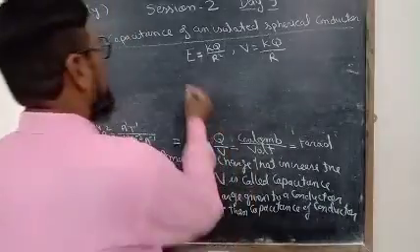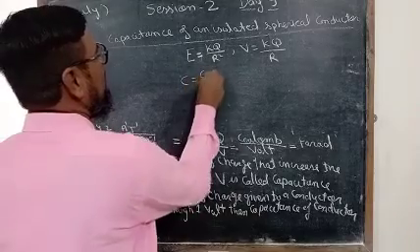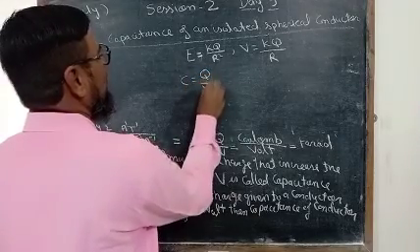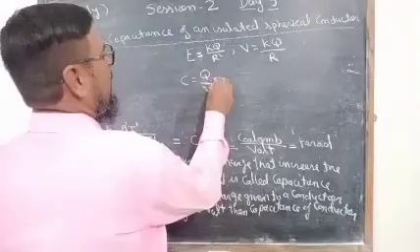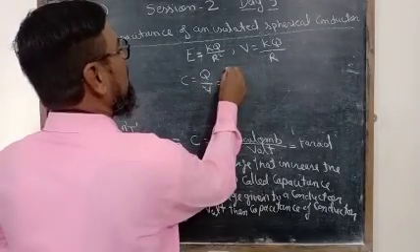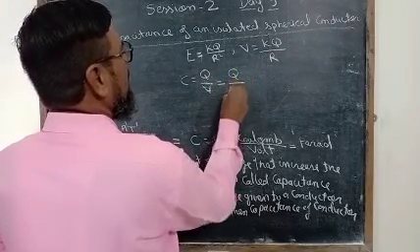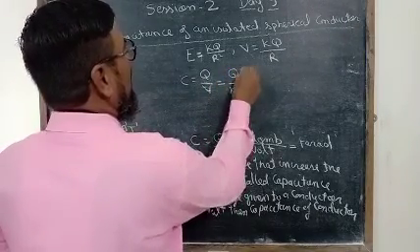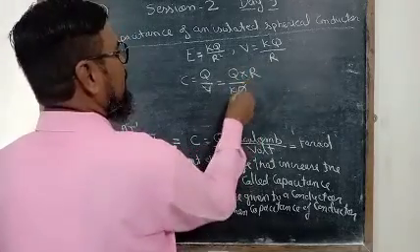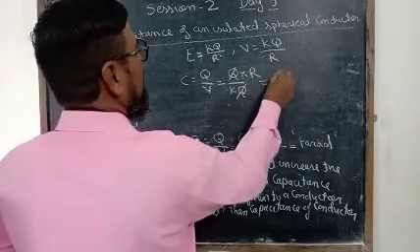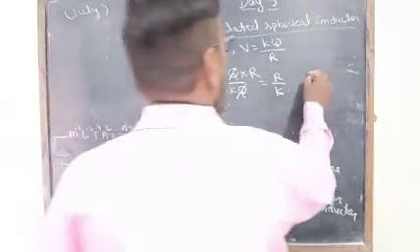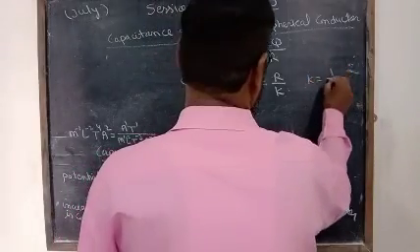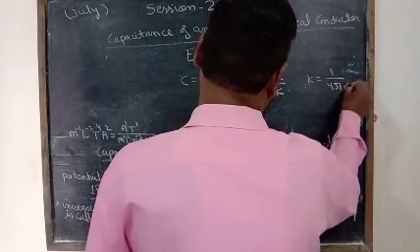Now the capacitance of an isolated spherical conductor is C equal to Q by V, and the value will be Q upon kQ upon R. Q and Q cancel out, so C is R upon k, and we know that the value of k is 1 upon 4 pi epsilon naught for air or vacuum.